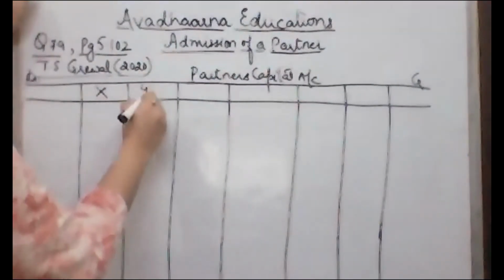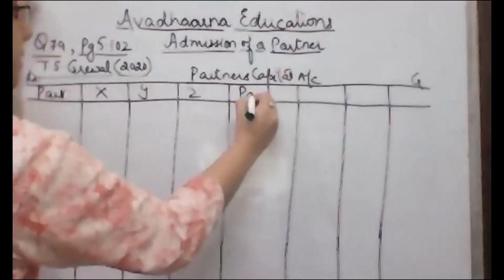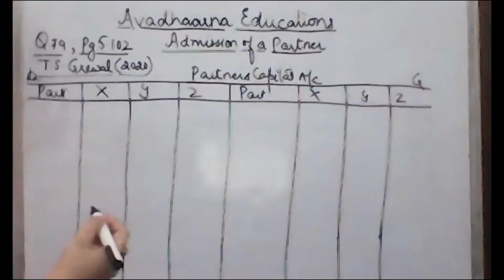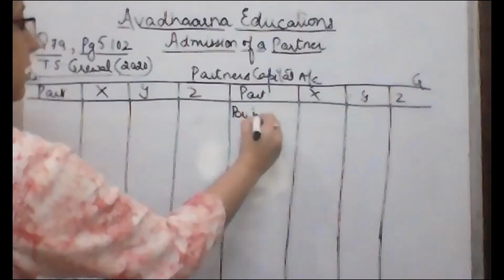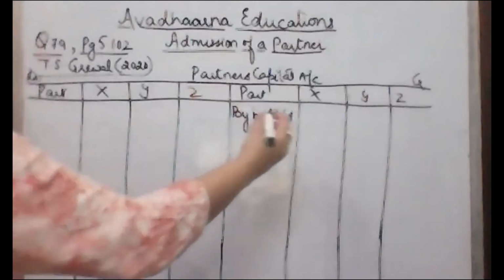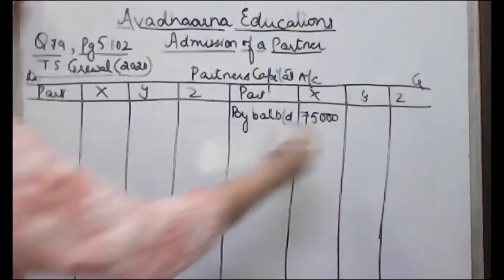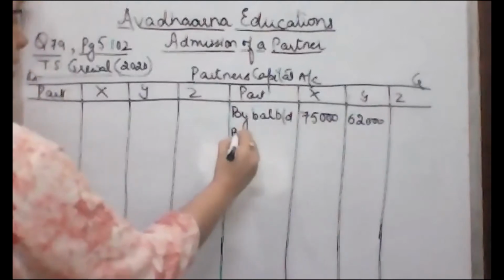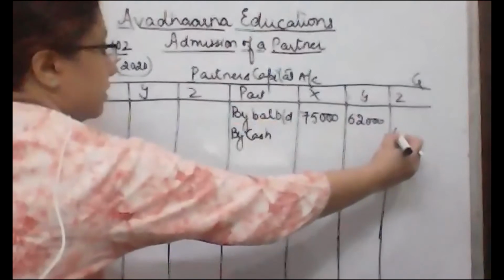3 partners, X, Y, and Z. Particulars X, Y, and Z. Now to begin with, let's first take the balance brought down from the balance sheet. X capital account is given to me as 75,000. Y's capital account is given to me as 62,000. Now Z is bringing in capital of rupees 40,000.